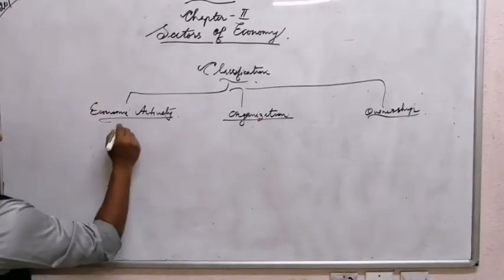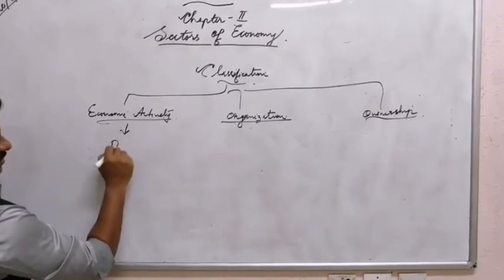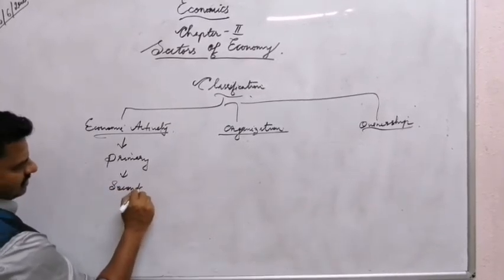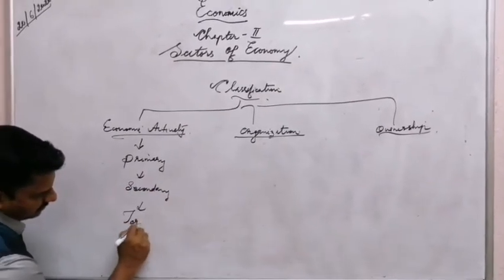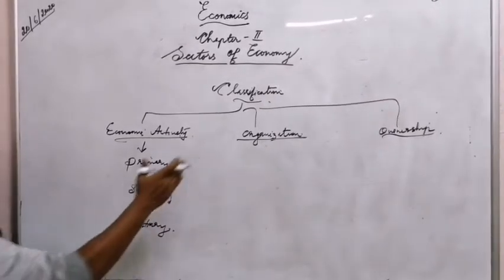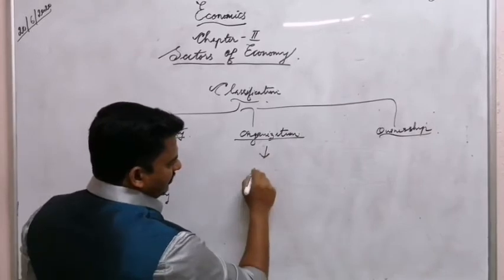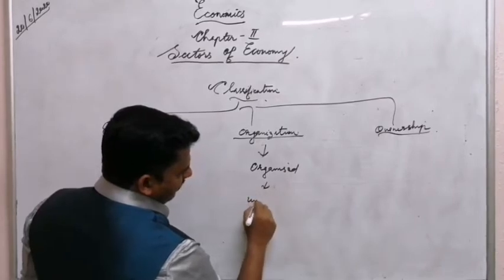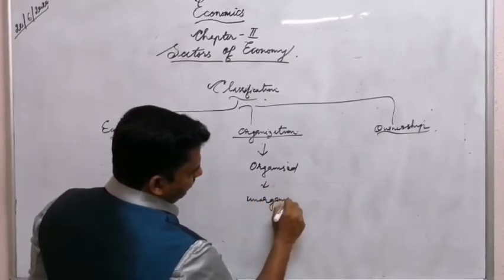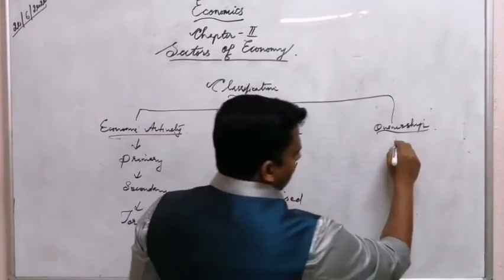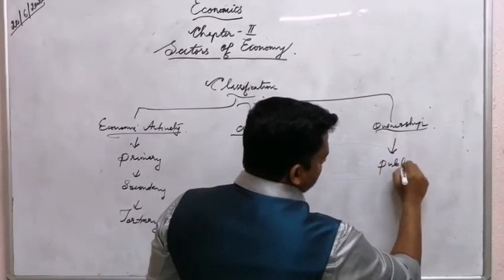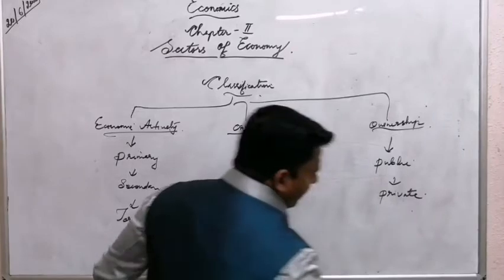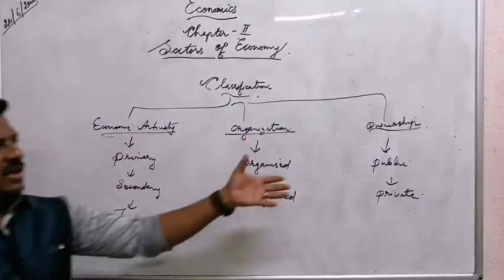Based on economic activities, there are three sectors: primary sector, second one secondary sector, and third one tertiary sector. And based on organization, there are two sectors: the first one is organized, and the second one is unorganized sector. And based on ownership, two classifications: public sector and private sector. We are going to study the details of these classifications in this chapter.